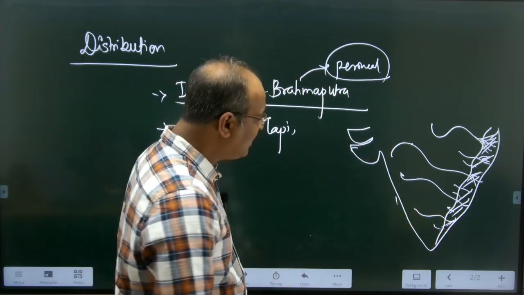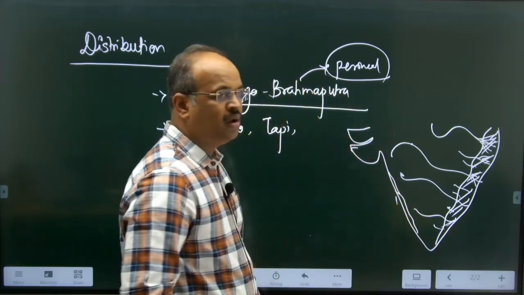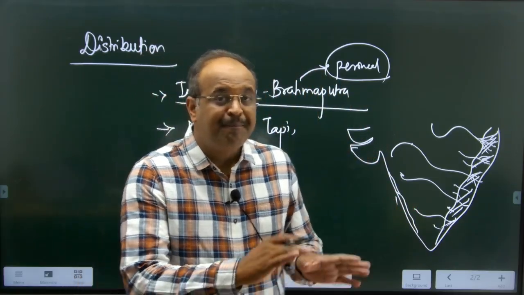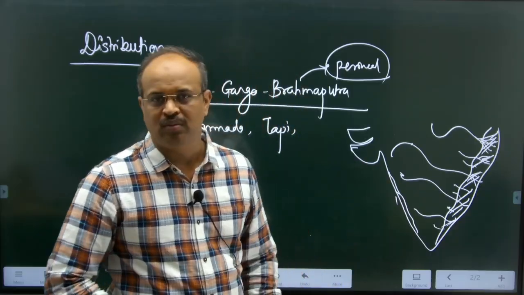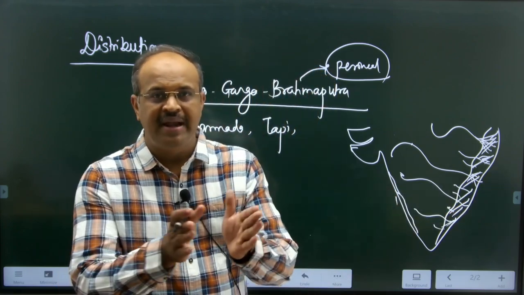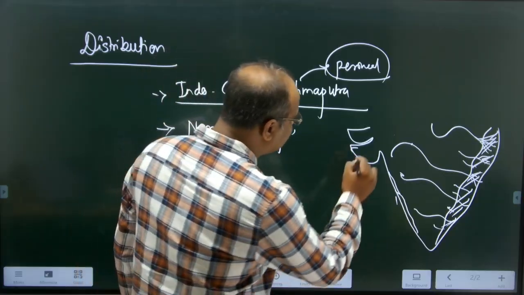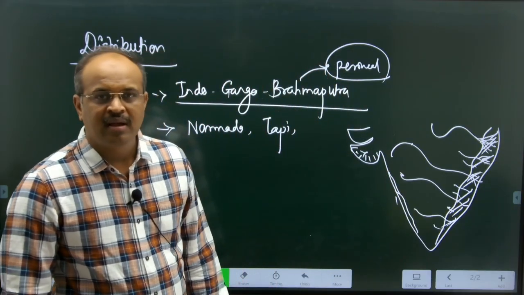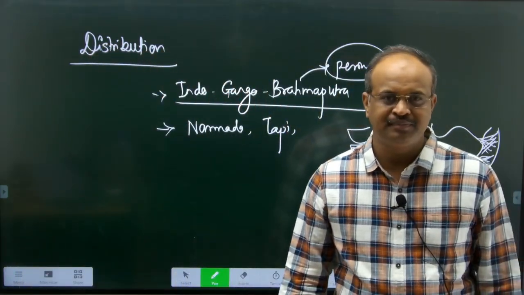This soil you can also find in some parts of the Western Ghats or the western coastal plains. Again you have alluvial soil, but compared to the eastern coastal plains, the western coastal plains are narrow. Here you can see the wider plains, and here the narrow plains on the western coast. Then certain plains are there in the Gujarat region. So majorly these are the regions where you can find the alluvial soil.